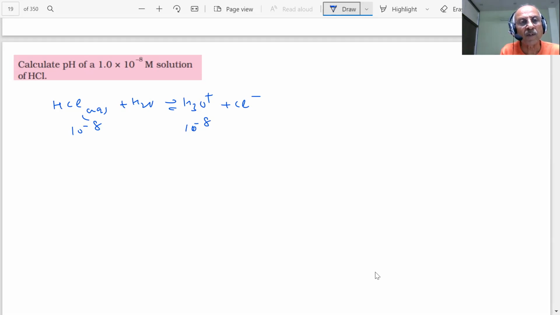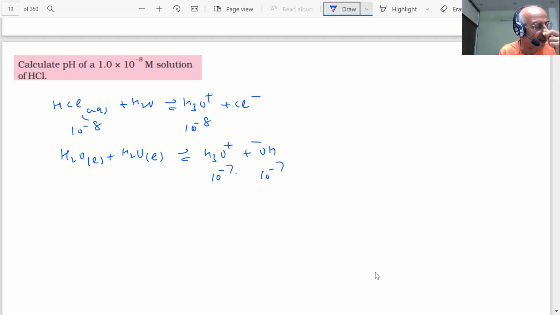But since this value is small, there is also water present in this. The dissociation of water was neglected in the previous cases. How much H3O plus comes from water? H3O plus will be 10 raised to power minus 7. It is usually suppressed if you have more H plus, but this value is less here. You have 10 minus 7. Now these values are not negligible as compared to this.